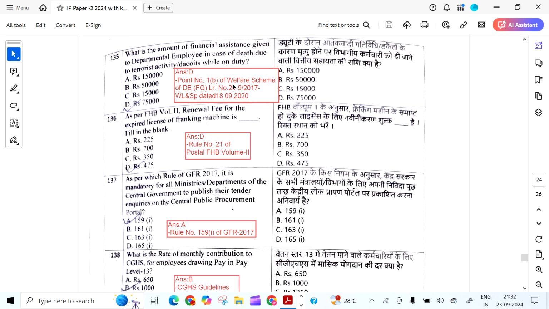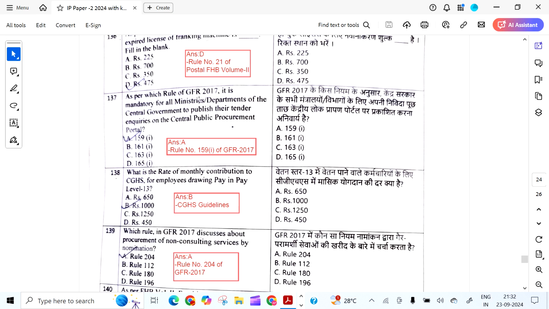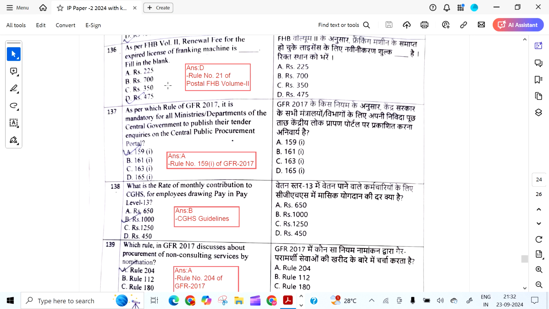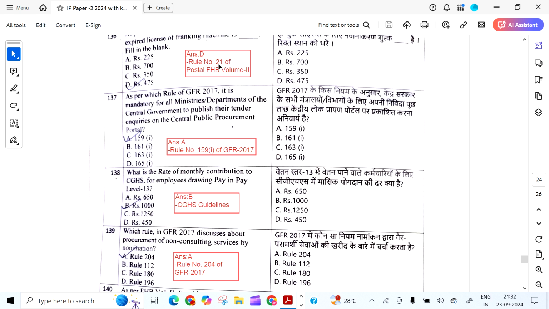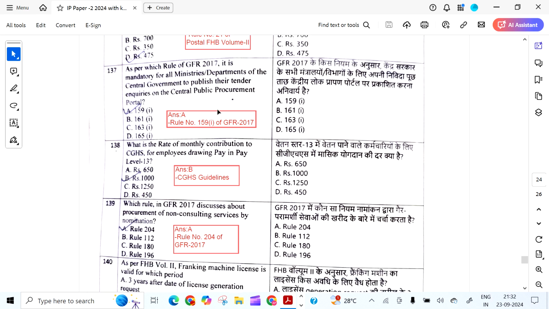What is the amount of financial assistance given to the departmental employee in case of death due to terrorist activity or dacoits while on duty? It is 75,000 as per this OM dated 18/9/2020. As per FHB Volume 2, renewal fee for expired license for franking machine is 475 rupees as per Rule 21 of FHB Volume 2.